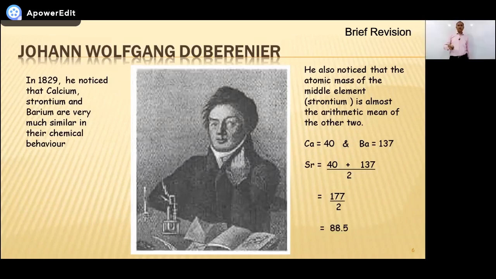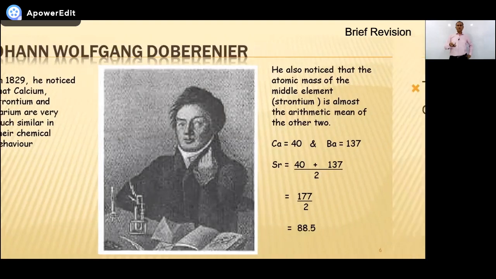This 88.5 is the mass of the middle one. So that is why it is discussed that in the group, the atomic mass of the middle element is the average or arithmetic mean of the other 2. Okay? So this is revision.